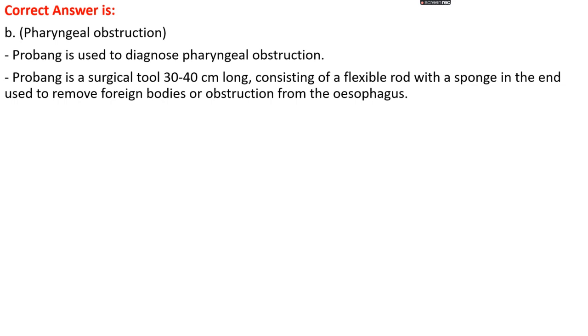Probang is actually a surgical tool about 30 to 40 centimeters long, consisting of a flexible rod with a sponge at the end, which is used to remove foreign bodies or obstructions which occur in the pharyngeal regions and also esophageal regions.